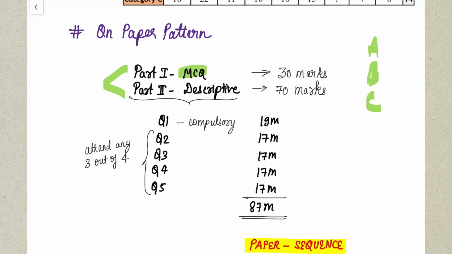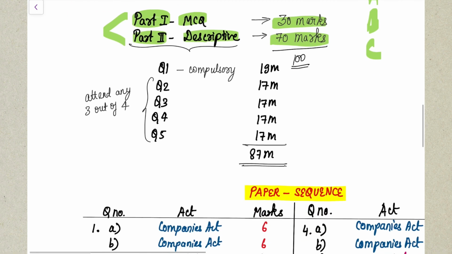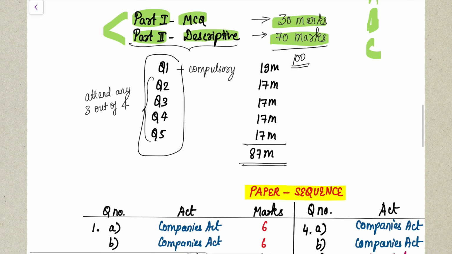One is your MCQ paper and the other one is your descriptive paper. So your part 1 is going to have MCQs and your part 2 is going to have your descriptive paper. Part 1 of MCQ covers 30 marks, and the descriptive paper covers 70 marks in your examination. So a total of 100 marks is what you're going to write for in your exams, correct? Now we are going to only talk about the descriptive part.